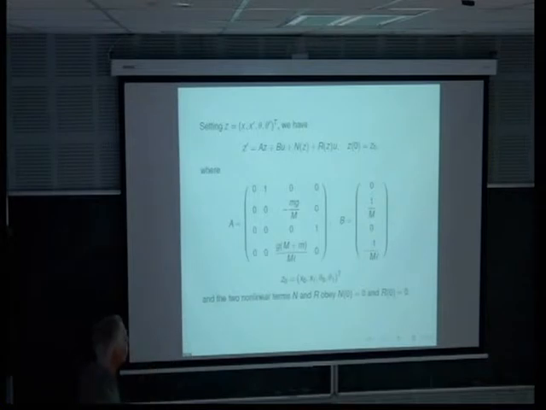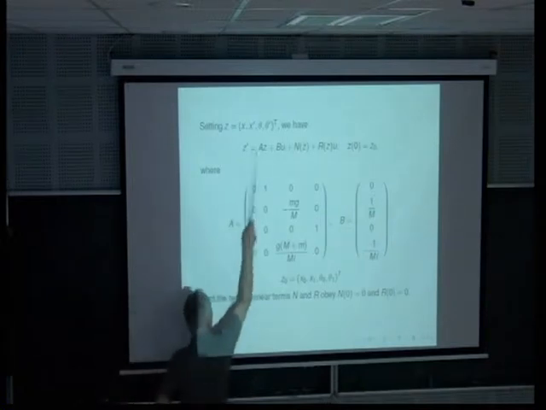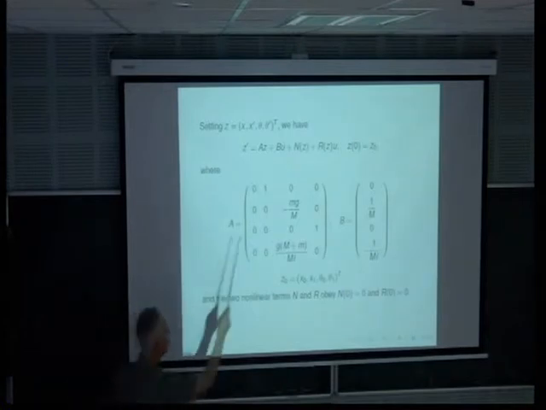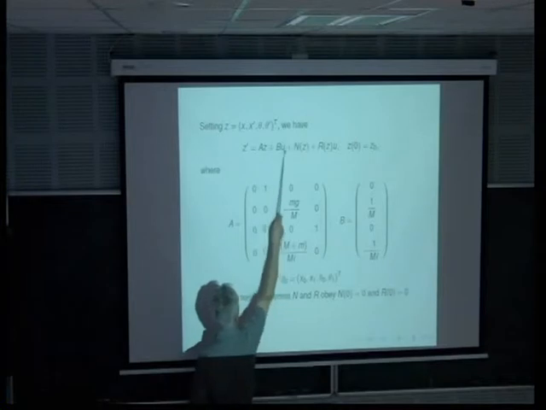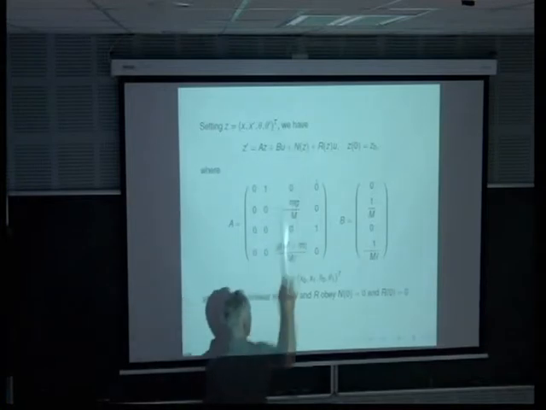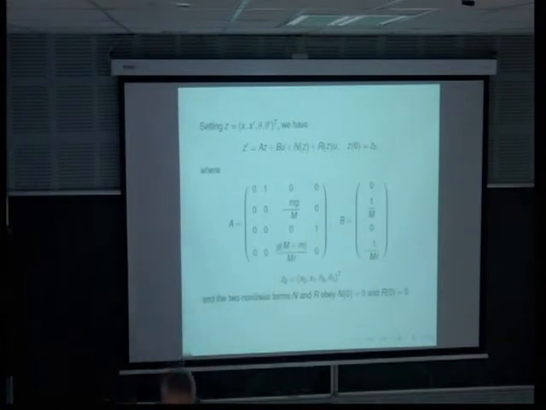Z prime is equal to AZ plus BU plus some nonlinear terms. So you have seen this morning how you can solve this. And you can use the Duhamel formula in order to take into account this source term. Of course, it is nonlinear, so you have either an integral equation to solve or something else.